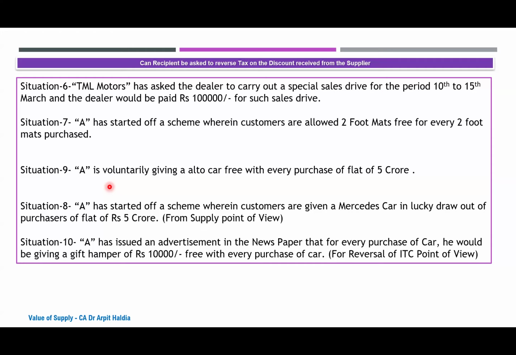In fact, Arpitji, I think this argument has been taken in many cases in the excise regime also, if I'm not wrong. That whatever the supplier is giving free of cost, he is already charging that value on the sale of the product. So it is part of its cost only. This argument has been taken in many cases in the excise regime also, although I don't remember the name of the case right now.